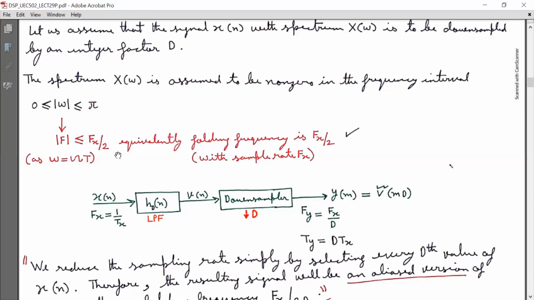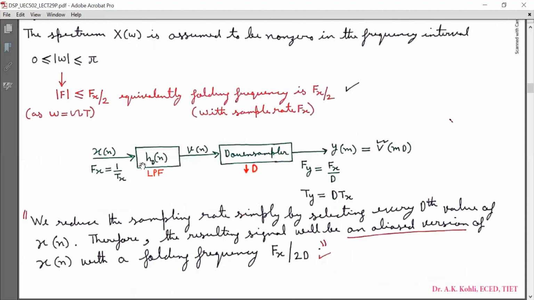Here Fx by 2 is the folding frequency when the sampling rate is Fx. We have discussed it in the first lecture of UEC 502 that the folding frequency is Fx by 2 if the sampling rate is Fx. Now we will have a discussion about decimation by a factor of D using this block diagram.